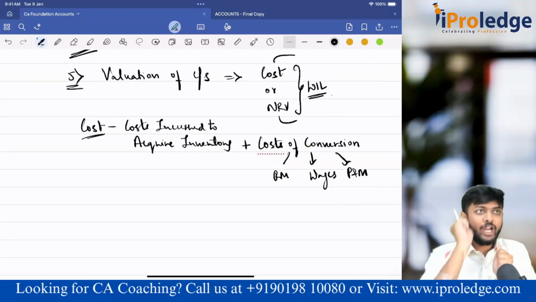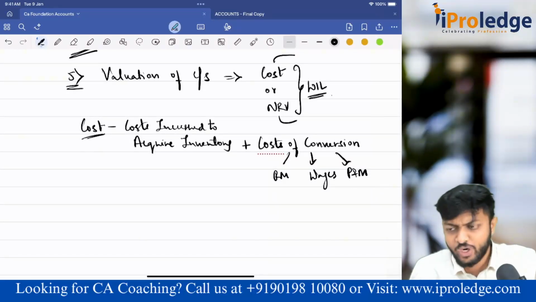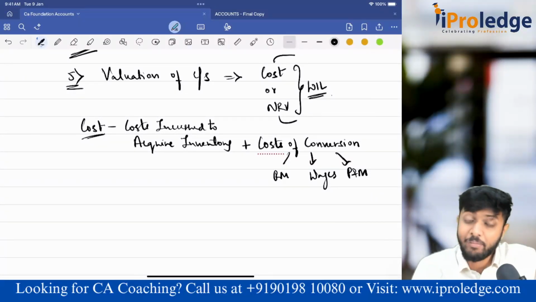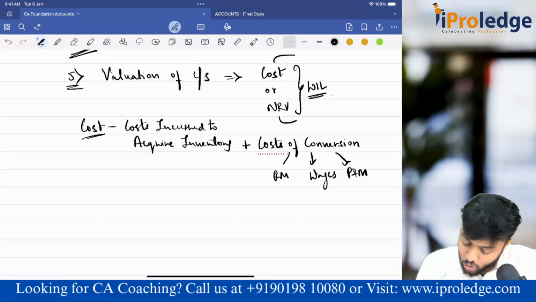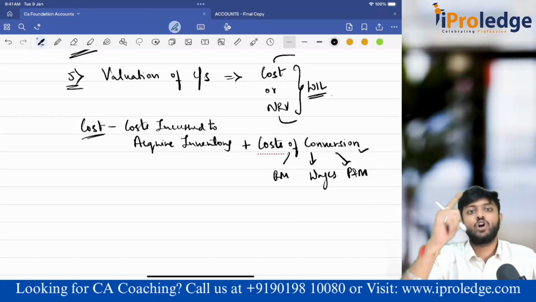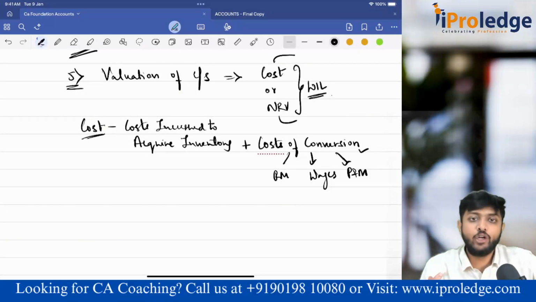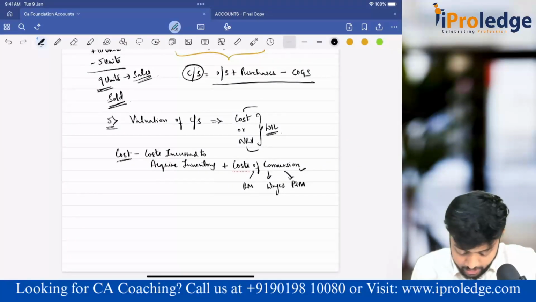You are allocating the cost of the asset over its useful life, so it is represented by depreciation. Whatever plant and machinery depreciation is there, you can add that also here in the cost of conversion, because plant and machinery is very important to convert raw material into finished goods. Yes or no? Yes, 100%. Okay, done. Now what?